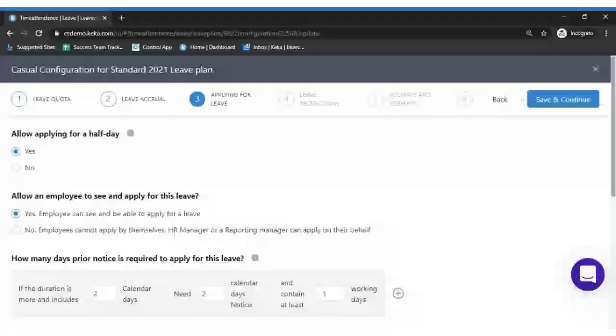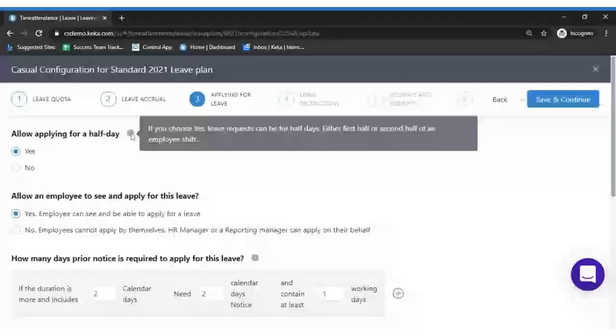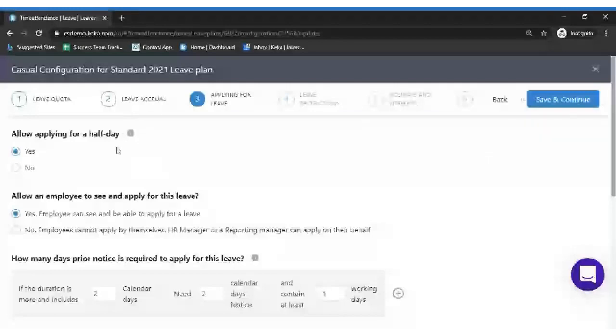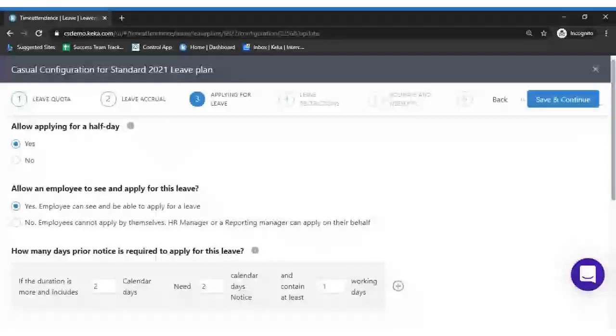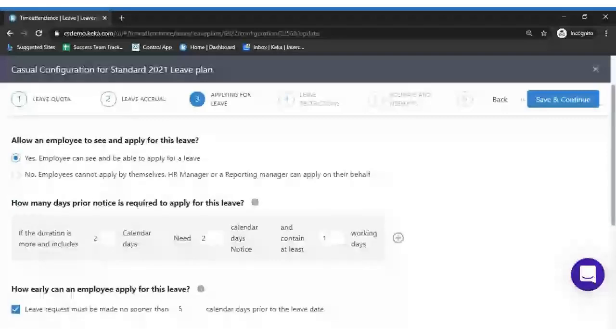So we have created the leave quota and we have created the leave accrual. So the next page is allow applying for a half day. Okay. So whether you allow employee to apply for a half day, yes or no, you'll select in the first option whether an employee can apply for the half day or not.